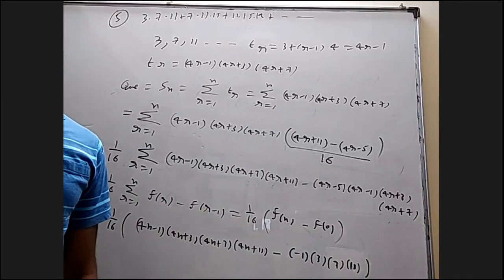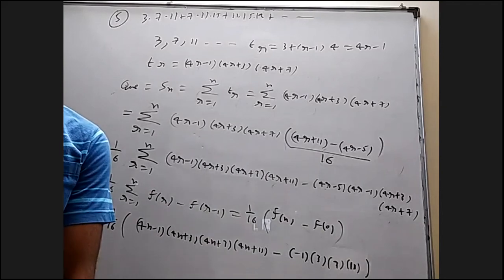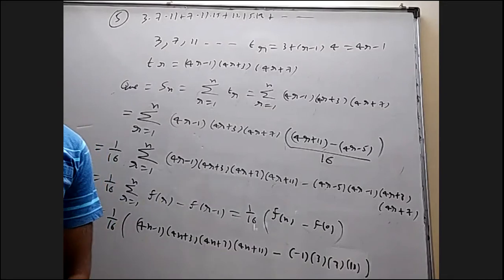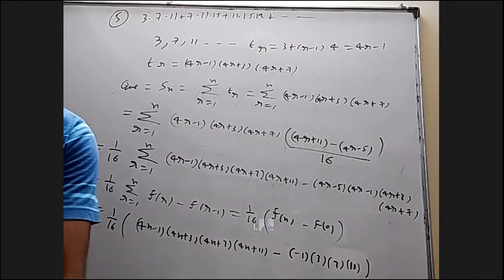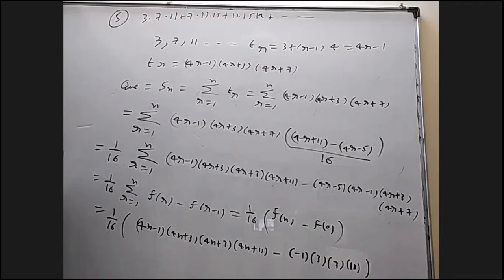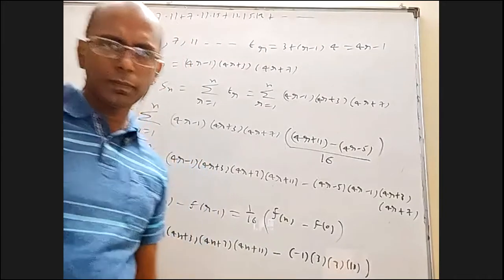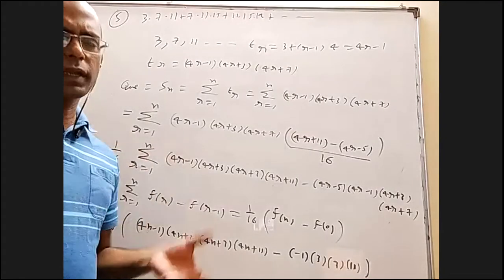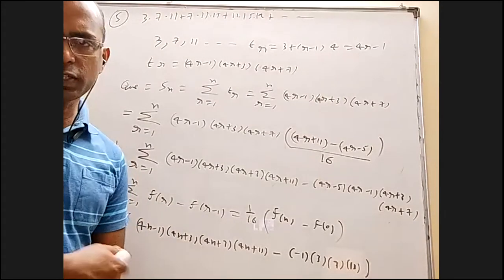I said 1, 3, 5 are one model, and 1, 2, 3, 5. 4 and 6 may not be like that, right? No, because the numbers are not in AP that way. You have 1, 4, 7. Next numbers are 2, 4, 8, which doesn't have connection to that. So we can take like r into r plus 1 into r plus 2, expand it and get sigma r cube, sigma r square, sigma r. Those formulas have to be used, not this way.